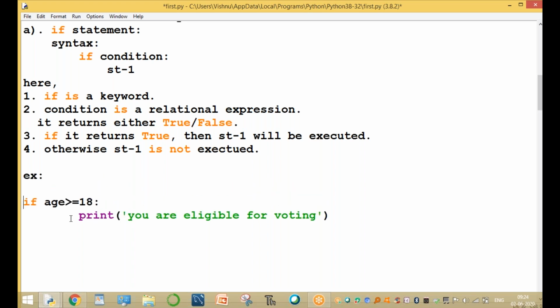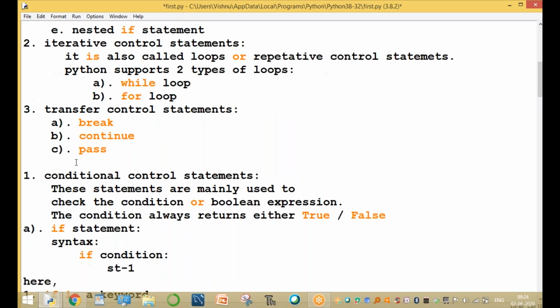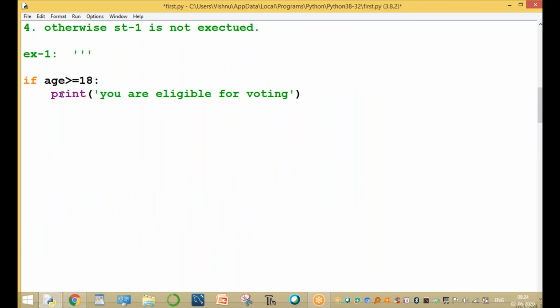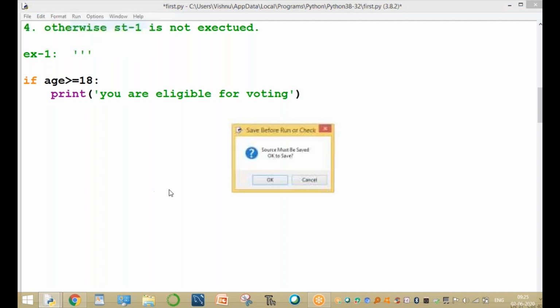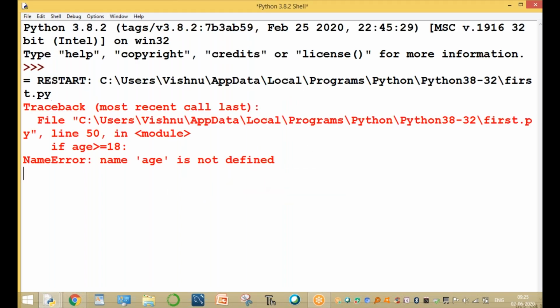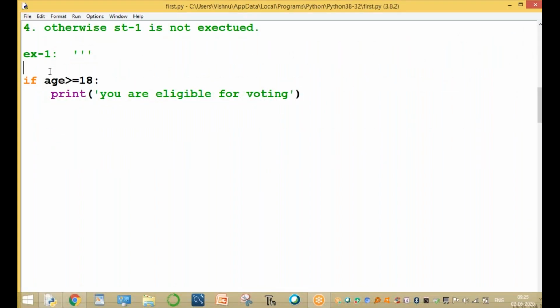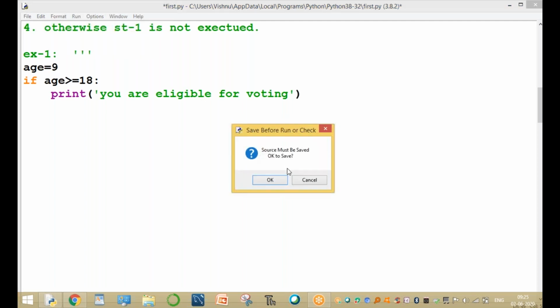First example. Write all these statements up to the comment symbol, because to run this code, this is the first, simple code. If age is greater than or equal to 18, you are eligible for voting. Clear. Now run this program. It displays an error. Why? Because age is not defined. You can define the age value, for example, age equal to 9.